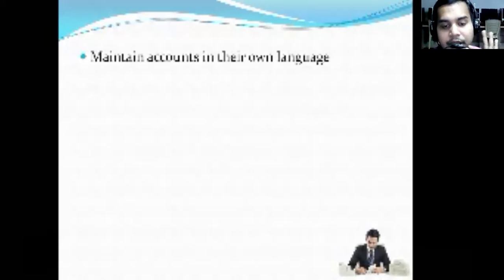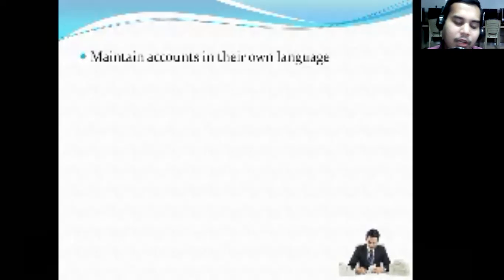Here, once again, you may get some confusion. For that reason, I said they maintain accounts in their own language, because business transactions are completely different from mother languages. Some terminology may be in our mother language, but trading and business will be according to their locality and local norms. So own language here means the kind of business accounts that has to be maintained according to that locality.